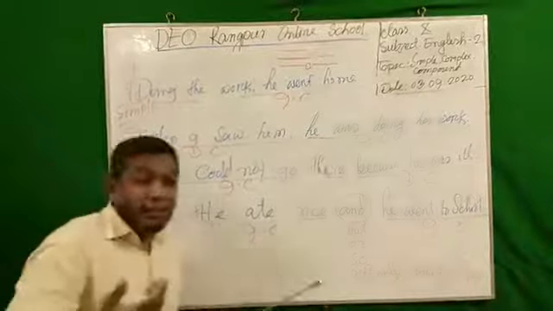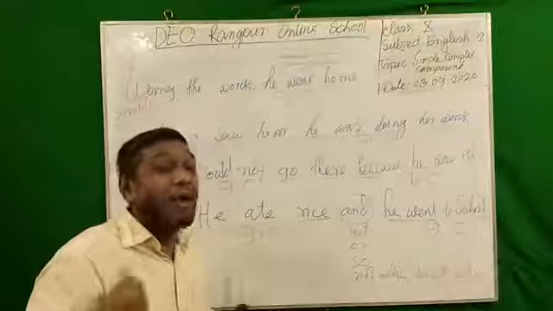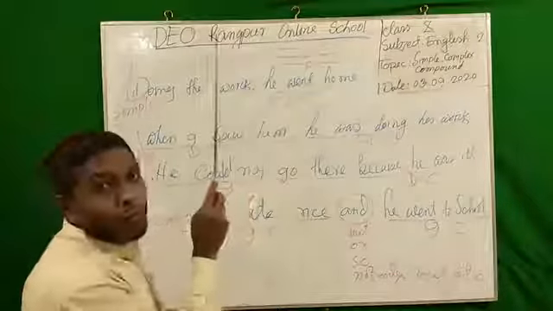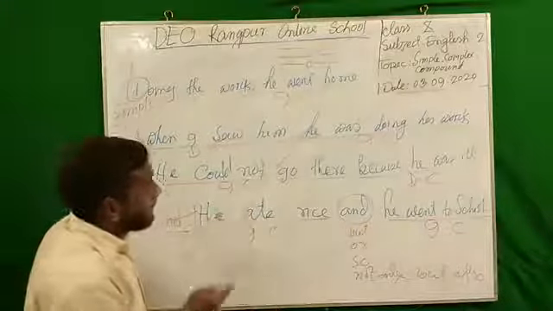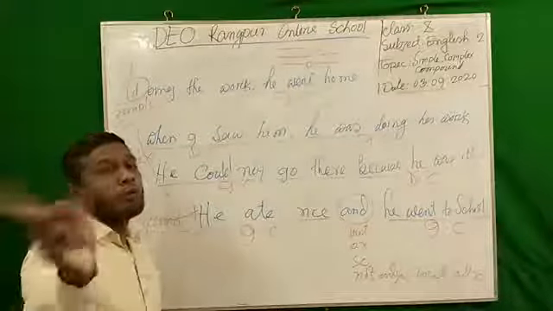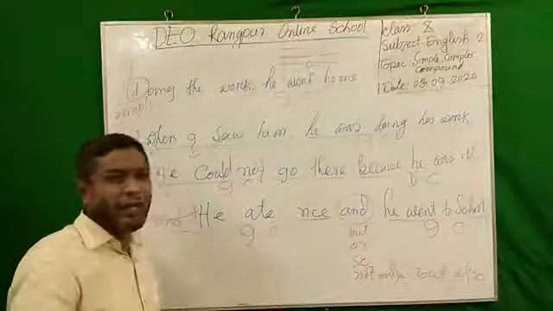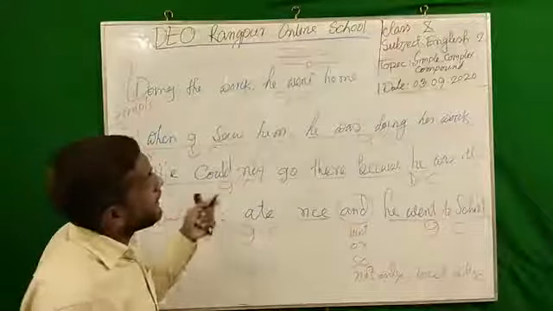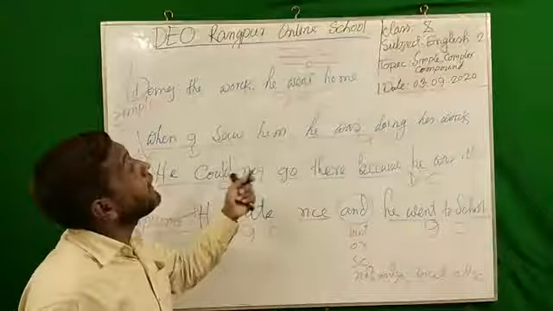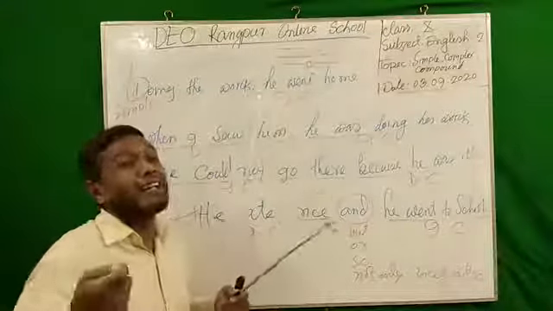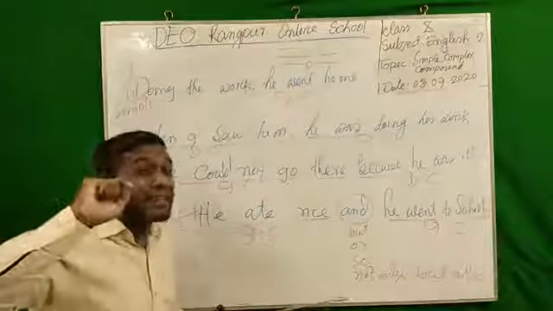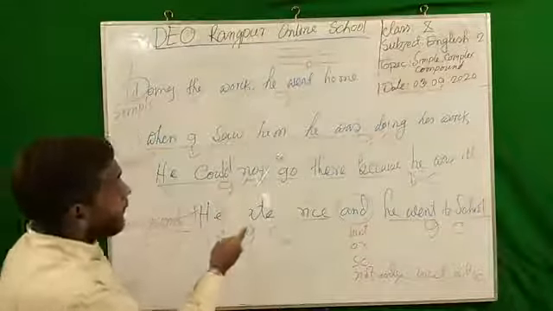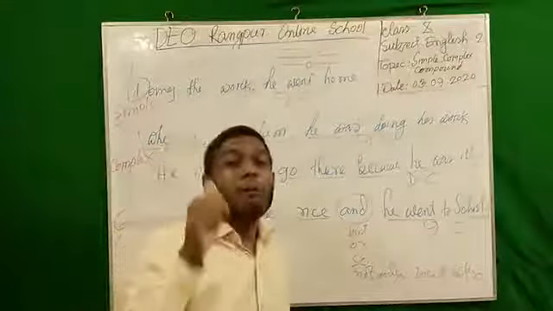So what will be my benefit? As a student, now I can understand, oh yes, in a simple sentence we have only one independent clause. But in the complex and compound, there are two clauses. Without two clauses, it is not possible for any student to make a complex or compound sentence. The structure is telling us that in a simple sentence we have only one independent clause. So what will be my technique? Then as a student, I can understand that if I would like to change this sentence into complex or compound, I must make a new clause.